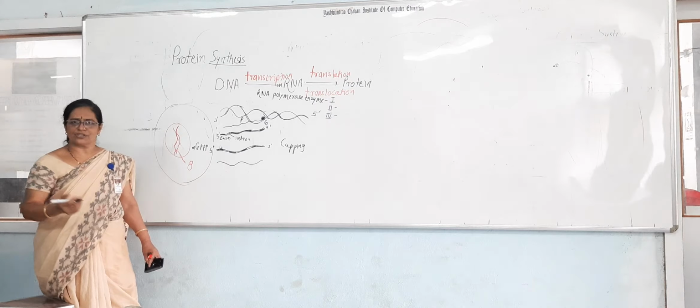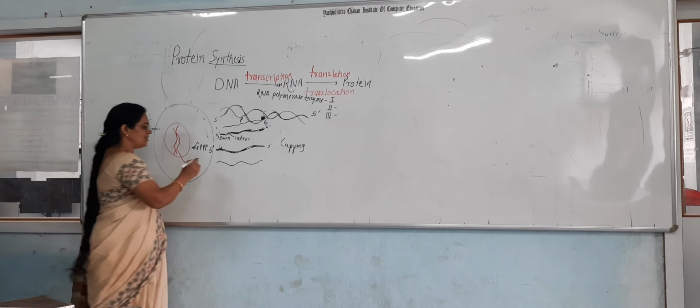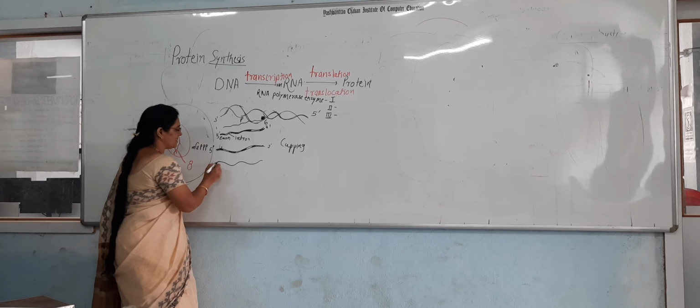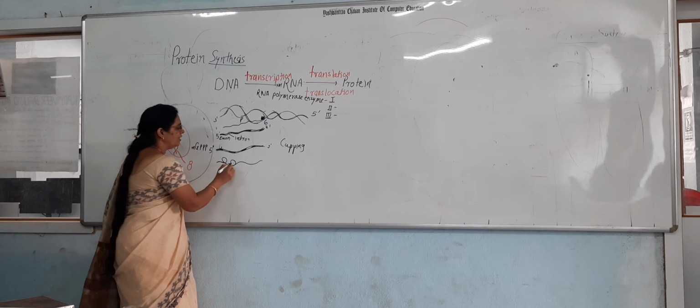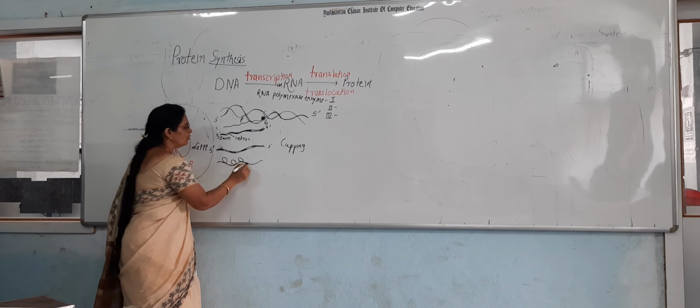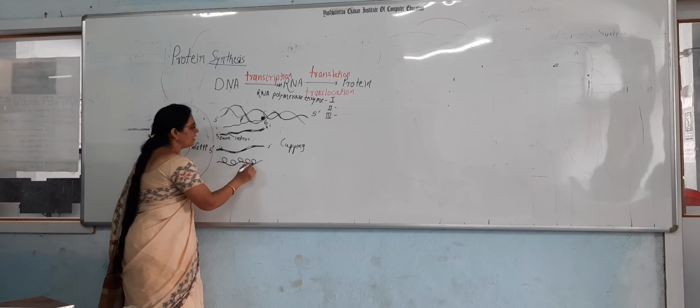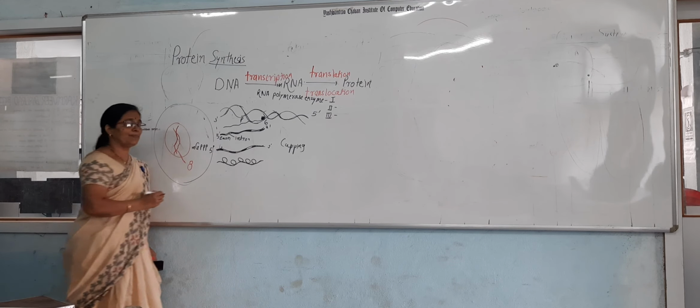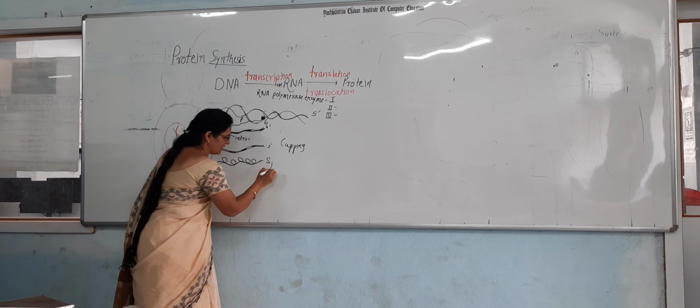Introns are non-functional. They do not code for any amino acids, and they may cause disturbances. That's why the introns have to be removed. The removal of introns is called splicing. Here the splicing takes place.